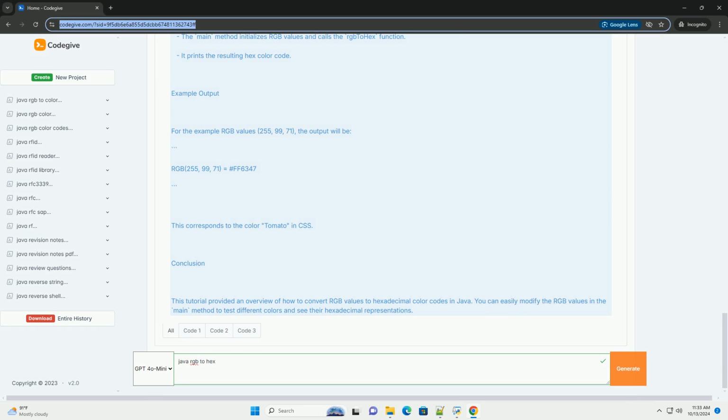Understanding RGB to hex conversion. The hex color code is represented as #RRGGBB. RR: red component in hex, 2 digits. GG: green component in hex, 2 digits. BB: blue component in hex, 2 digits.